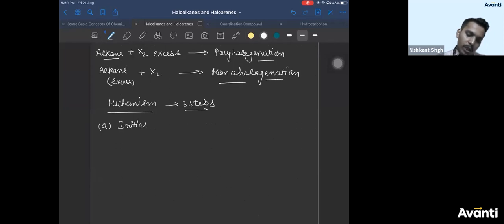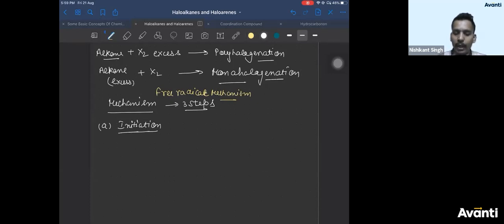Before I go to the initiation, can you tell me the mnemonic? You should also remember, it follows free radical mechanism. Can you tell me what mnemonic we used for free radical mechanism?